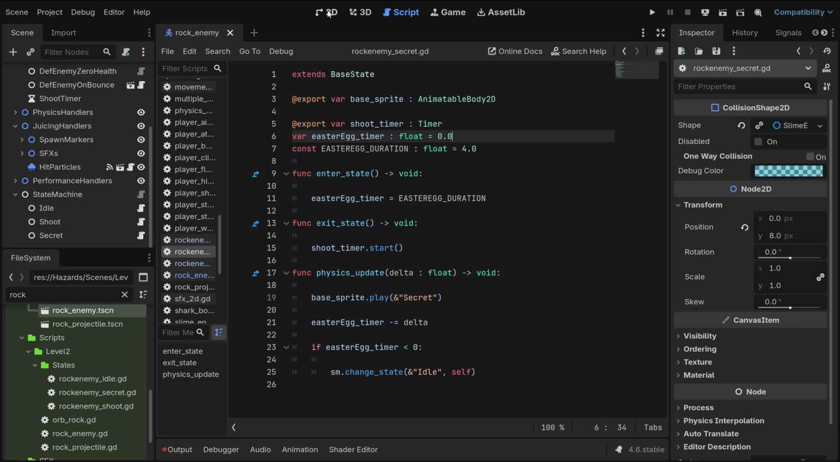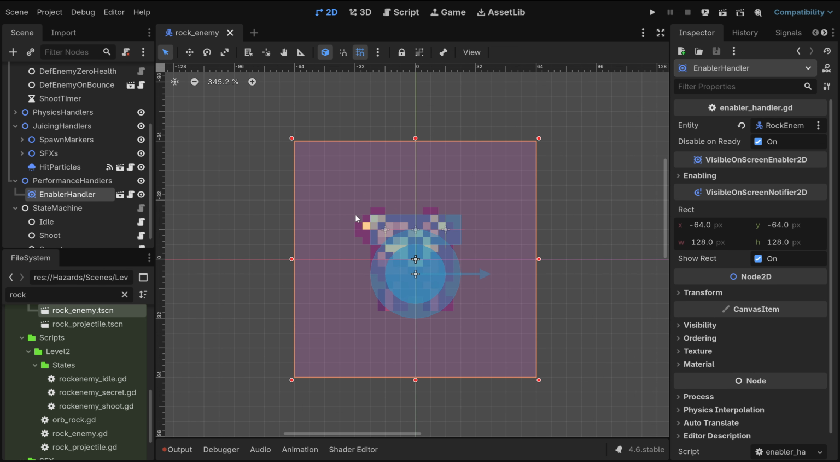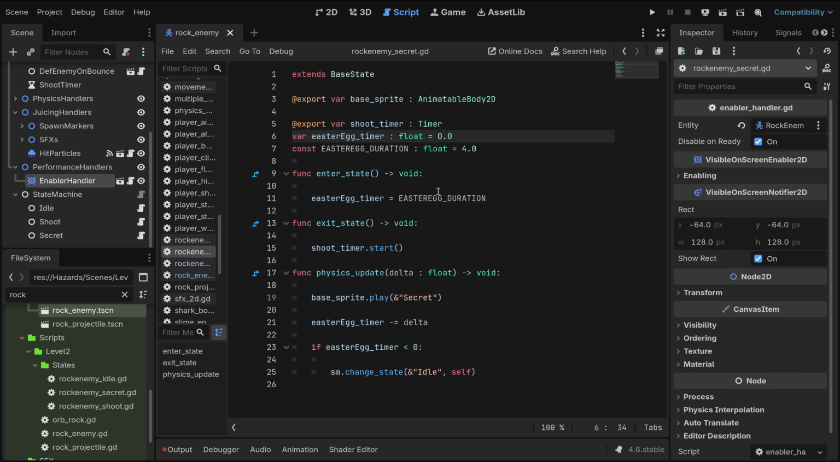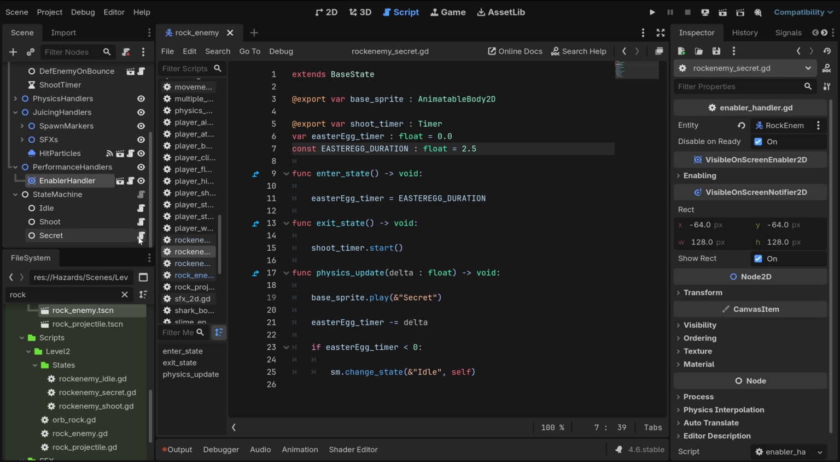Because you can actually maybe see it, because the enabler handler area was actually just the sprite size and not that big. So I'm afraid that maybe only 1 second you can see it. So I'm just going to make the duration larger just so it works. Actually, let's just go like 2.5. I like 2.5. Yes.